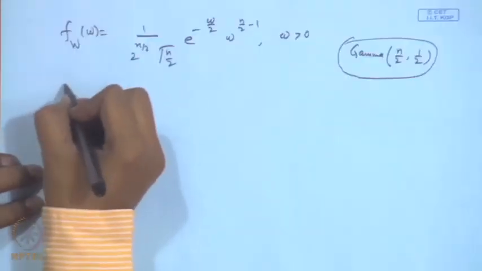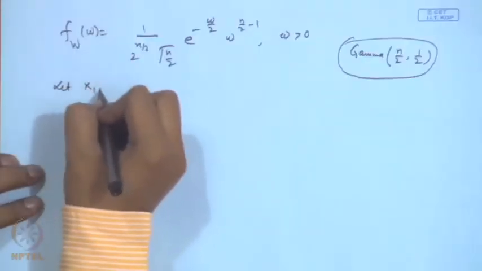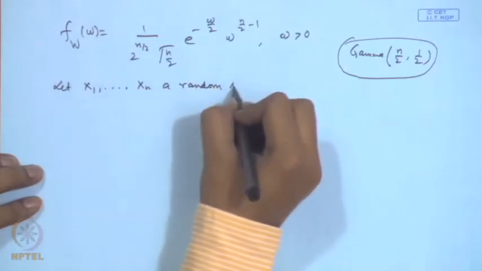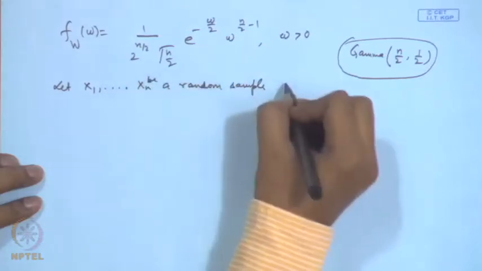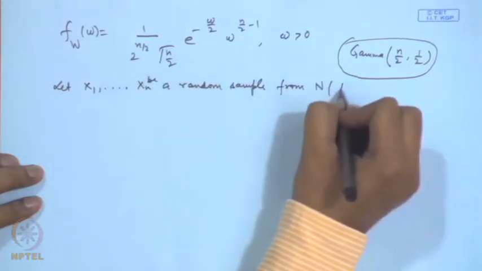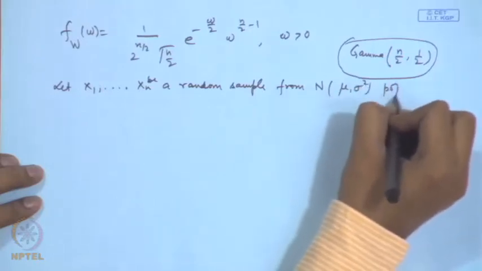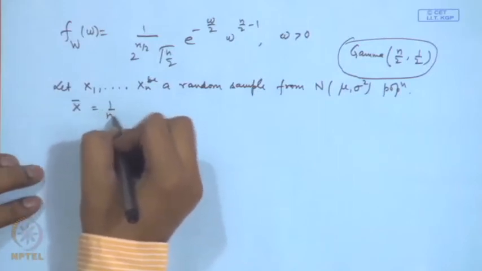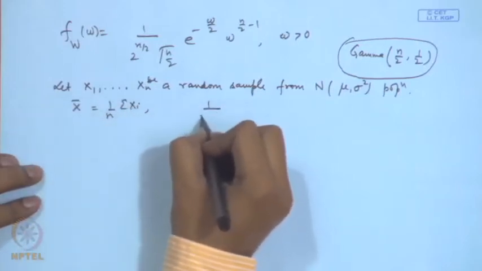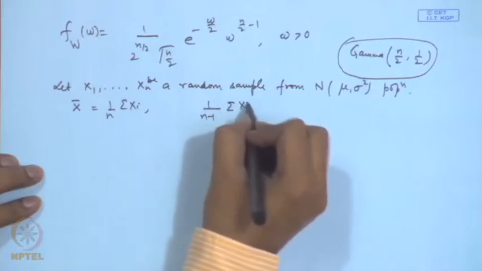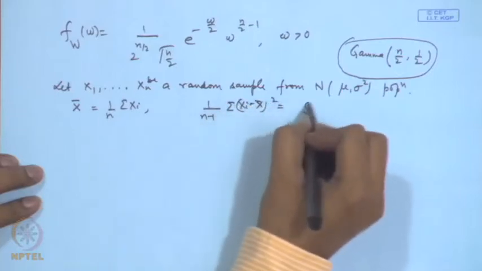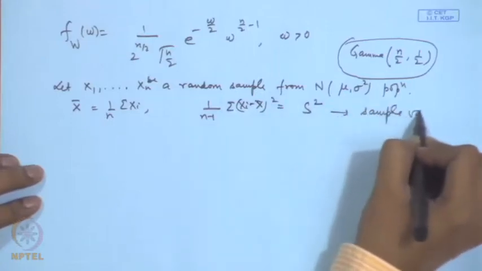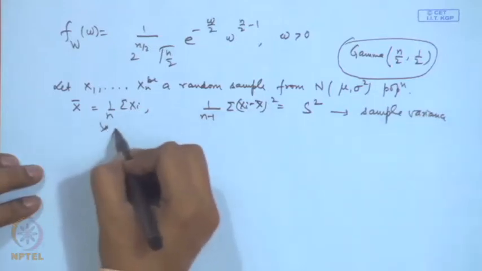In fact, we have a general result that if I consider x1, x2, ..., xn a random sample from a normal mu, sigma square population, and let us consider x bar as the mean and 1 by n minus 1 sigma (xi minus x bar) whole square as the sample variance. This is called the sample variance and this is known as the sample mean.